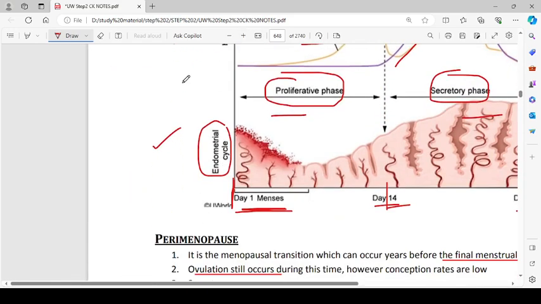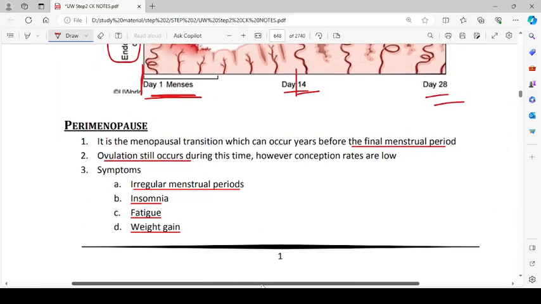Now moving forward to perimenopause, I'm sorry. It is the menopausal transition which can occur before the final menstrual period. Ovulation still occurs during this time. However, conception rates are low. Symptoms are irregular menstrual periods, insomnia. They are not synonyms, they are symptoms. During perimenopause, the woman is very close to menopause, but before menopause, there is a state that we call perimenopause.